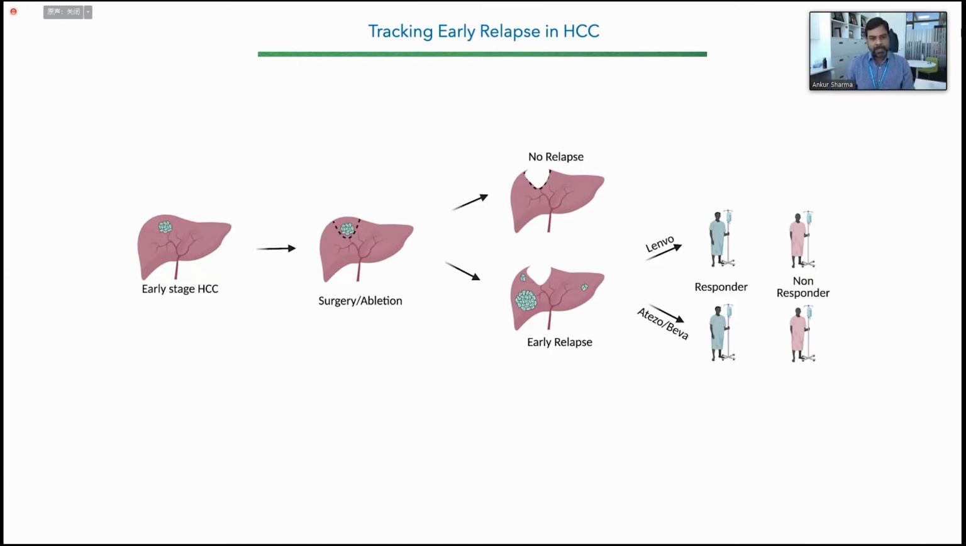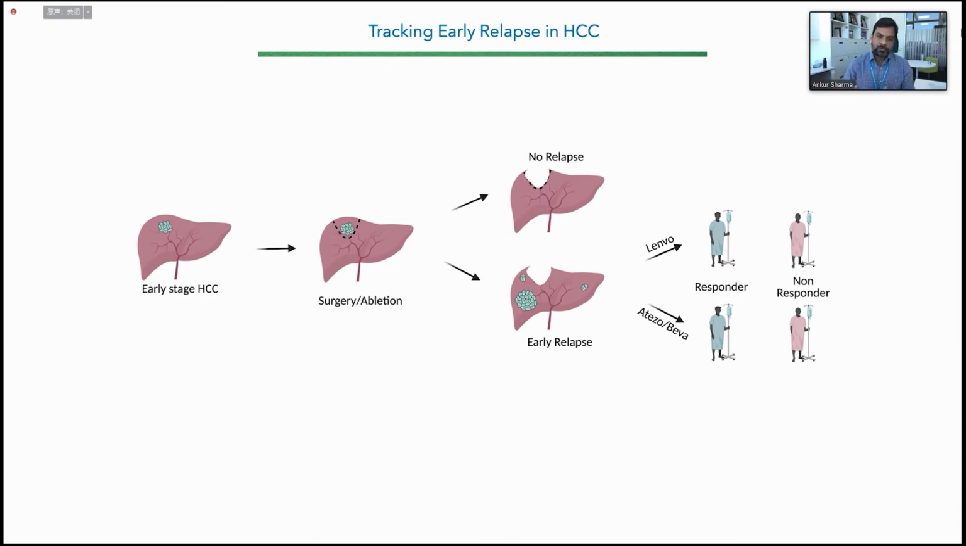HCC. And HCC comes in 3 different stages: early stage, intermediate, and advanced. So early stage is where there's the best chance of survival, and it could be cured by surgery. But what happens is that 50% of the patients will relapse within 2 years, right? Some patients will relapse as soon as 6 months or 9 months. And when these patients relapse, they are given either Lenvatinib or an Atezo plus Bev therapy. But again, there are some responders and non-responders.